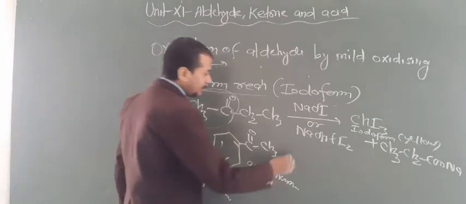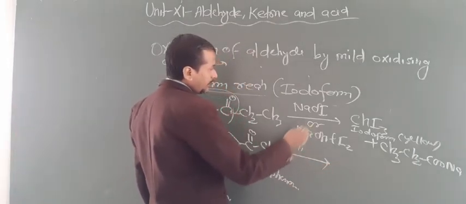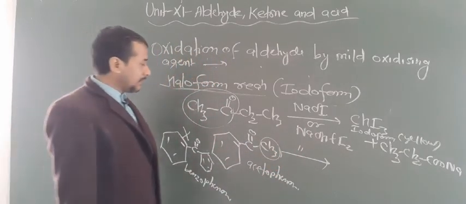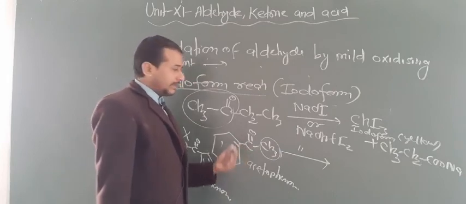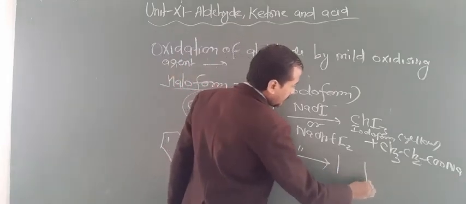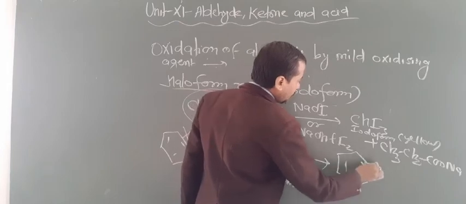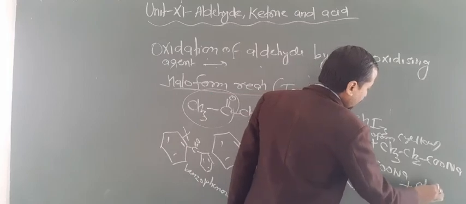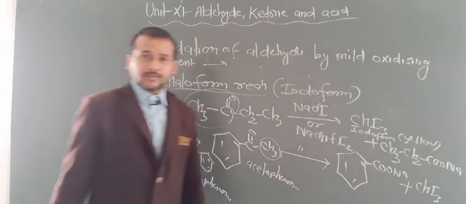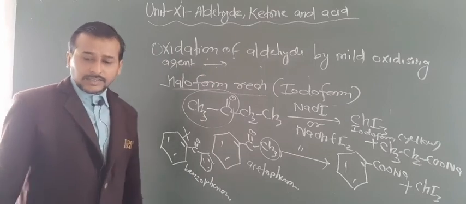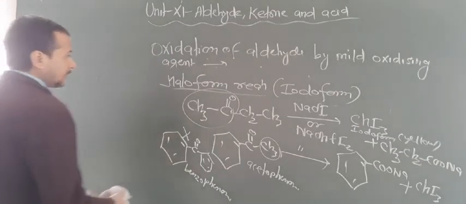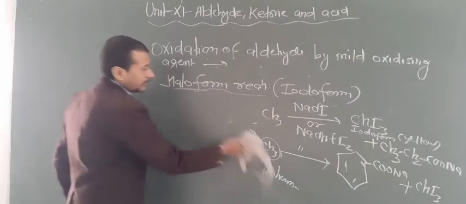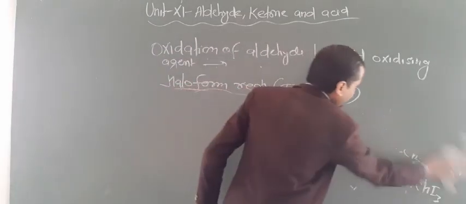Now here the same thing is repeated. You can write like this, and again CH3 will change into CHI3 and here you have to add ONa. So now your answer will be like this. This will change into sodium benzoate, and plus this will form CHI3, that is known as iodoform. By this way methyl ketone can be changed into iodoform. So this is known as iodoform reactions. If other halogens are used, this will be known as haloform reactions.